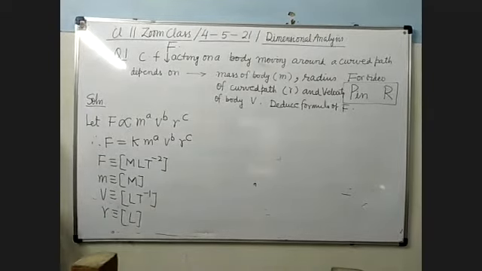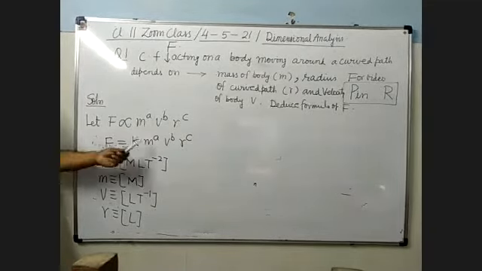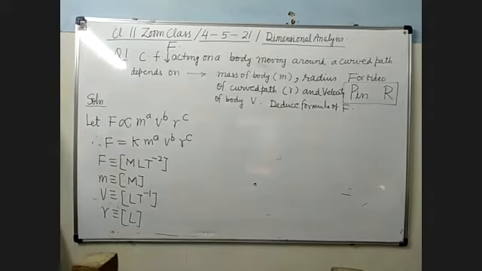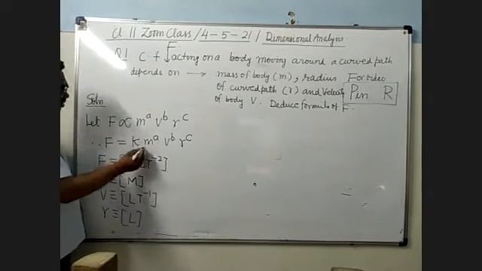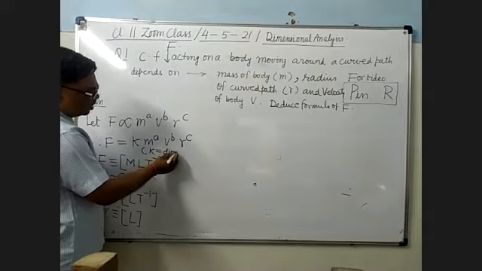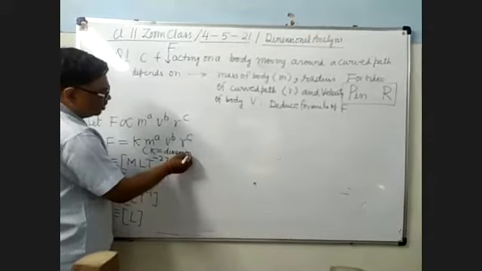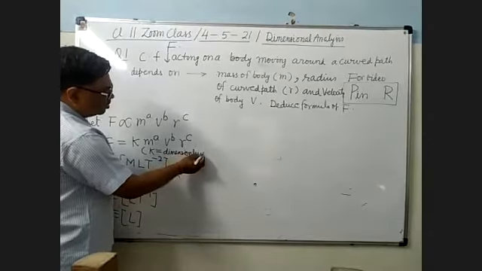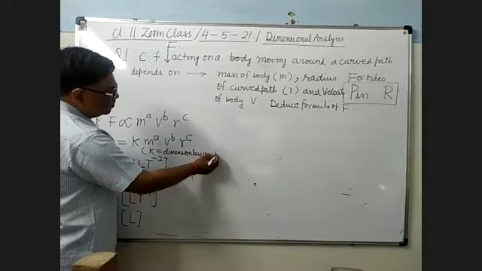Now from the principle of homogeneity, we know that dimensions in both the sides will be the same. K is a dimensionless constant. It's clear?